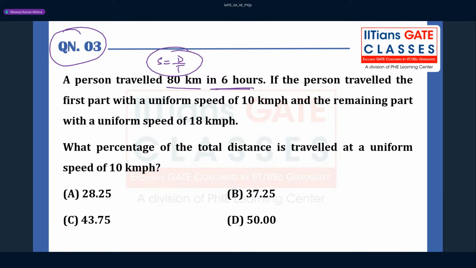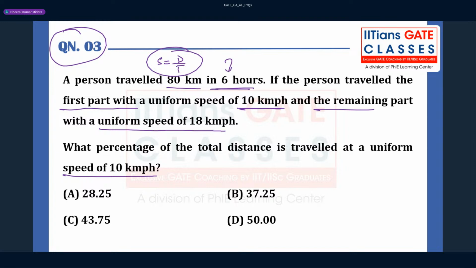The person traveled the first part with a uniform speed of 10 kilometer per hour, and the remaining distance he has covered with a uniform speed of 18 kilometer per hour. The total time he is going to take is 6 hours. That is very important. What percentage of the total distance is traveled at the uniform speed of 10 kilometer per hour? So you have to see the percentage with respect to the first part. That is what they are asking.